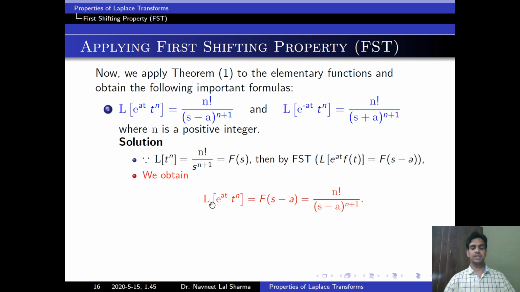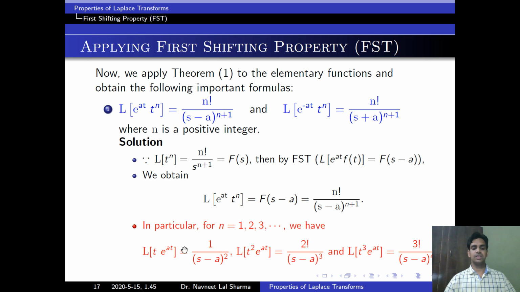So here the exponential function is e to the power at multiplied by t to the power n. Now we will replace s by s minus a, then we get factorial n divided by s minus a to the power n plus 1. In particular, if I take n is equal to 1, then Laplace of t into e to the power at is equal to 1 upon s minus a whole square. If I take n is equal to 2, then Laplace of t square into e to the power at is equal to factorial 2 divided by s minus a to the power 3.